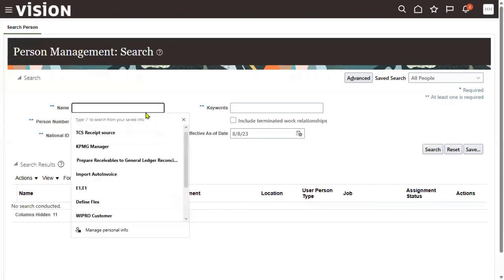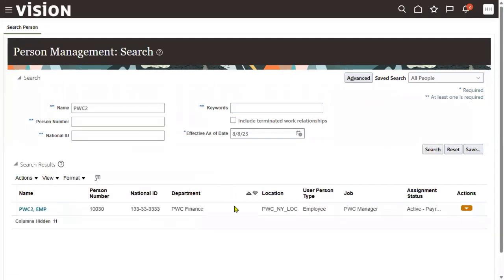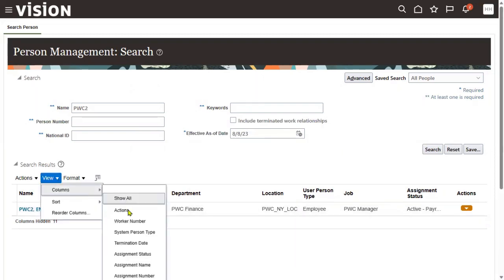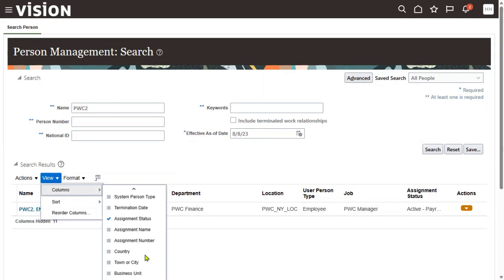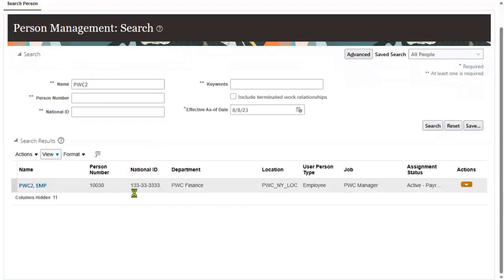Now we'll search for employee. Still is working for the business unit called PWCPU.